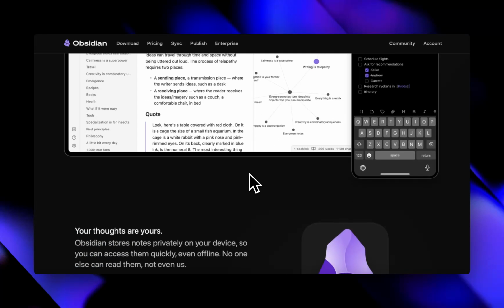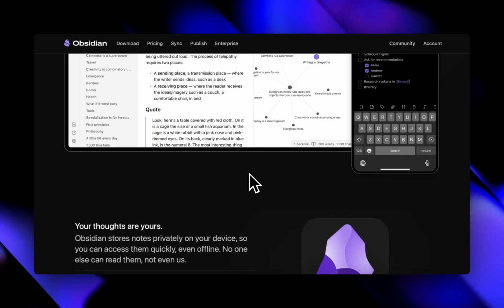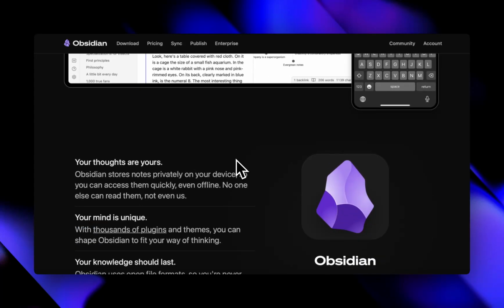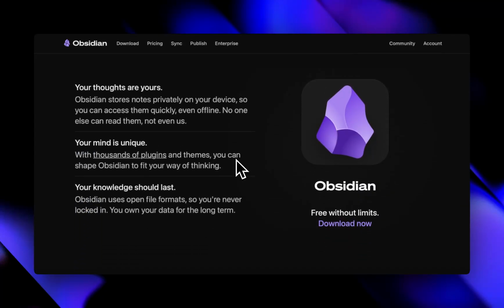Or not. Local and private. Obsidian stores everything locally on your device. No clouds required, no forced sync, and full privacy. You own your data, actually.